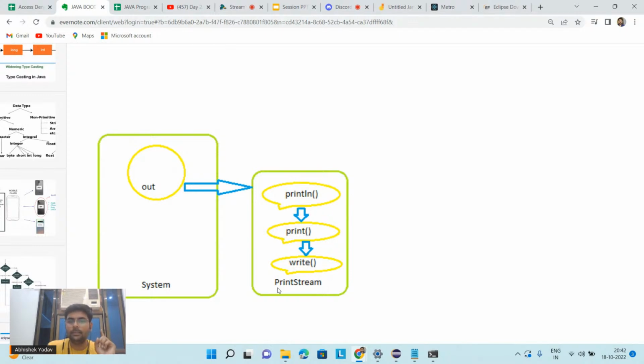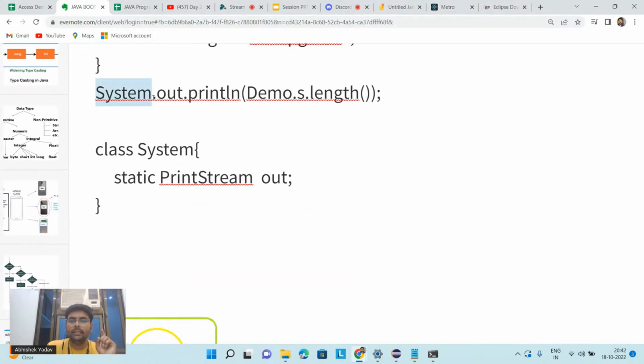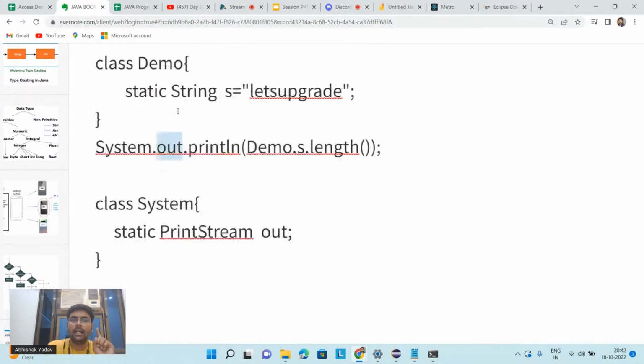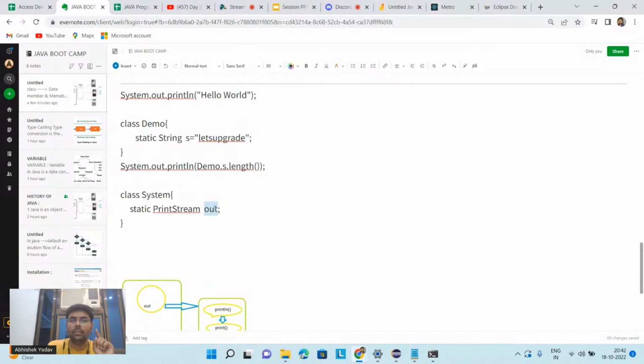So in order to access the variable out, which is a static variable, I have to write the name of the class, System dot out, and inside this out you have the function println. The functionality of println is printing the output on the output screen. Everyone is clear with System.out.println, guys?